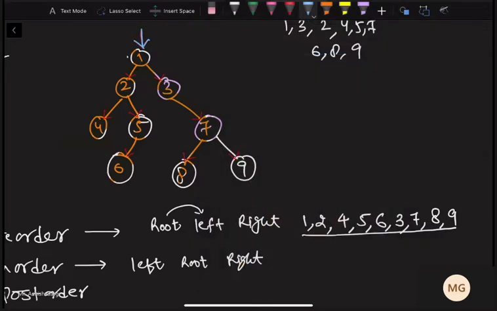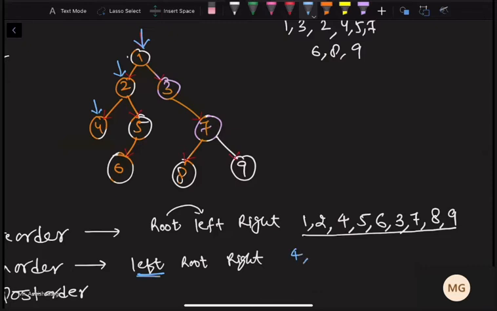Is 1 leftmost? No. We have more left to 1. So first of all we will go to the left of it. So we went to 2. Is 2 finally left? No. First of all we have to visit the left part. We have more left to 2. So we went to 4. Is 4 final left? Yes, because left of it we do not have anything. So first of all we will write 4 as our output.